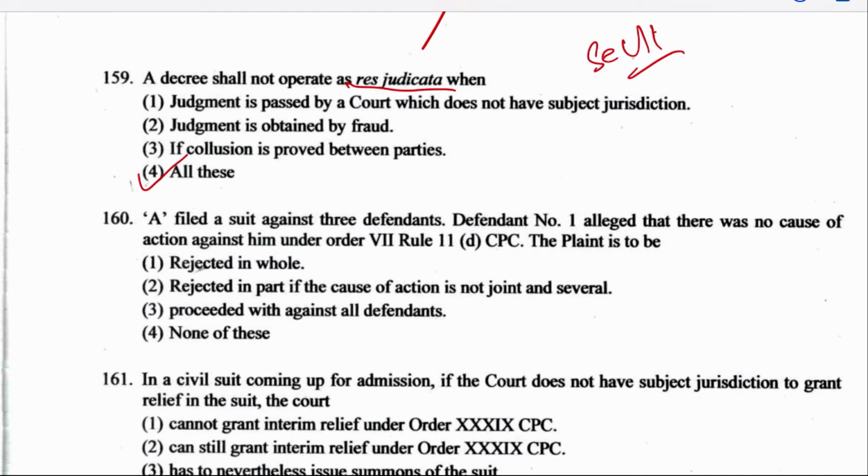Next is question 160. A filed a suit against 3 defendants. Defendant 1 alleged that there was no cause of action against him. Under Order 7 Rule 11(d) CPC, the plaint is to be rejected in whole, rejected in part if the cause of action is not joint and several, proceeded against all the defendants, or none of the above. Well, what does Order 7 talk about? Order 7 is about the plaint, and Rule 11 is what? Rejection of the plaint. Here the right answer is option number 3, proceeded against all the defendants.